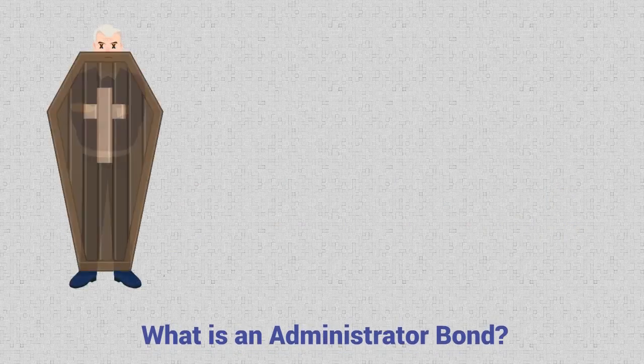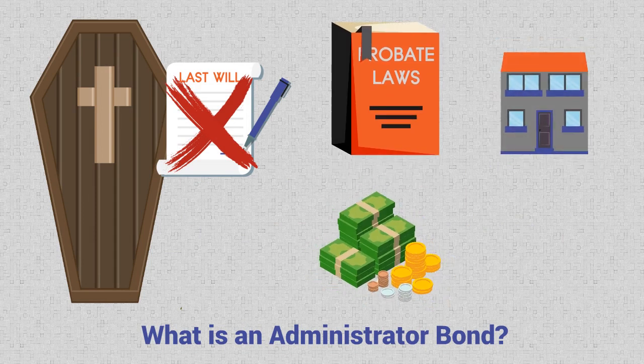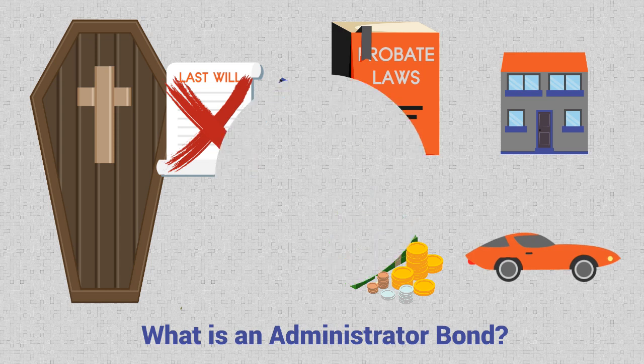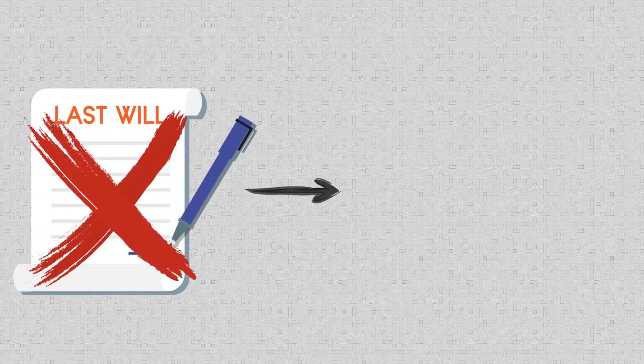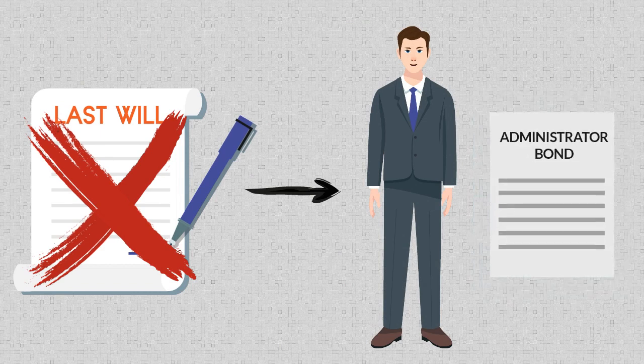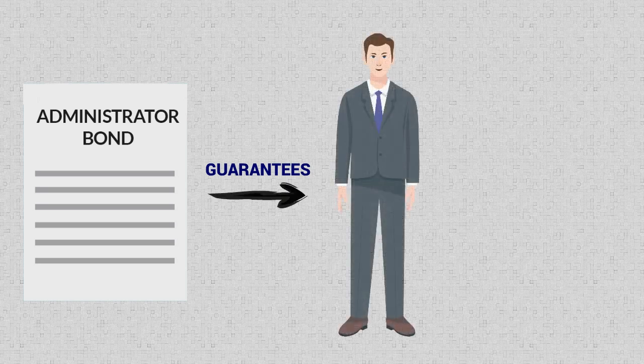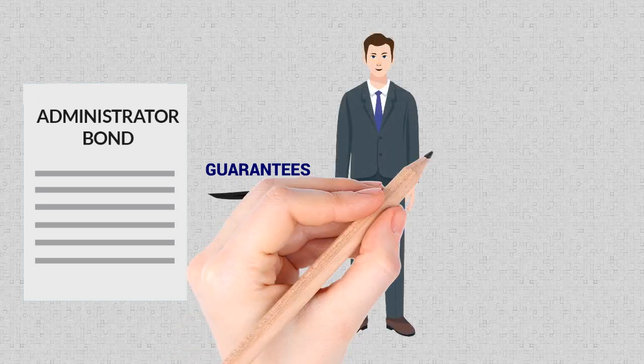If someone dies without a will, then the probate laws in that state will control what will happen to the property left behind by the person who died. If there is no will, an administrator of the estate is appointed by the court and will be required to post an administrator bond.